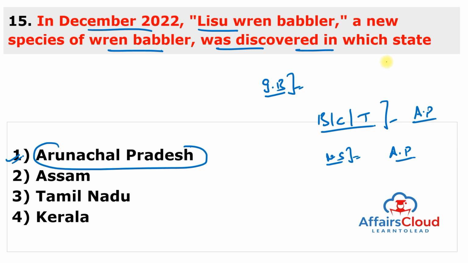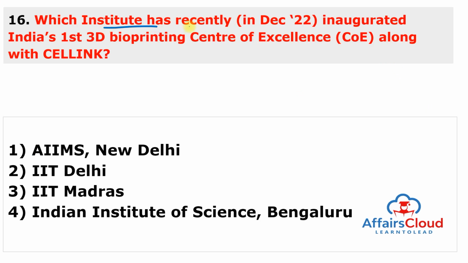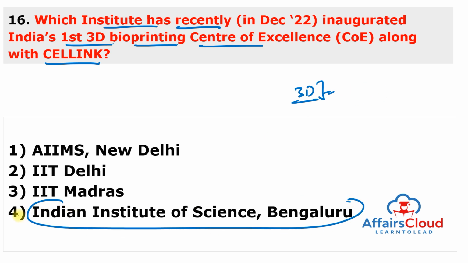Moving to next question. Which institute has recently inaugurated India's first 3D bioprinting center of excellence along with the CellLink? So CellLink, which is the global leader in developing 3D bioprinters, and the Indian Institute of Science, Bengaluru. So answer of this question is 4. IISc Bengaluru opened and inaugurated India's first 3D bioprinting center of excellence in the Center for Biosystem Science and Engineering at IISc Bengaluru campus in Bengaluru, Karnataka.